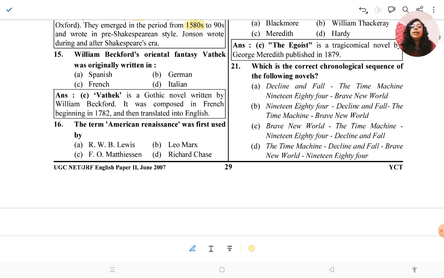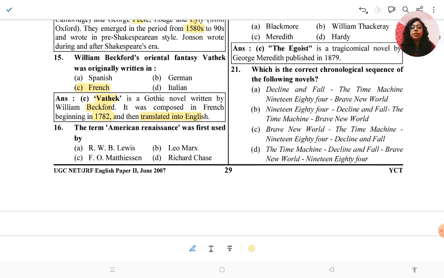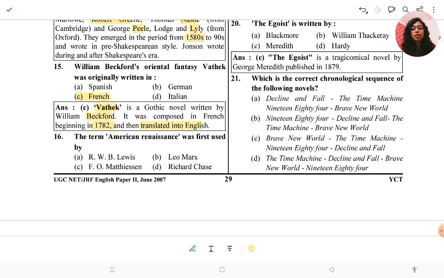Okay, William Beckford's Oriental fantasy Vathek was originally written in? So Vathek is a Gothic novel by William Beckford. Okay, first know this, that Vathek is a Gothic novel by William Beckford. It was composed in French beginning in 1782, and then translated into English. So the answer will be C, that means French.